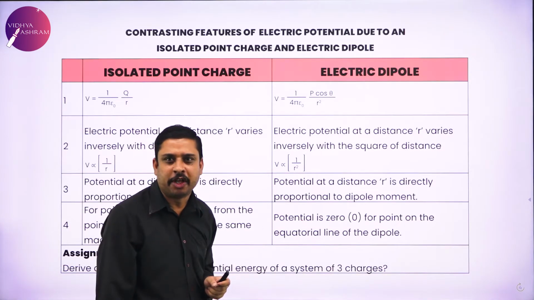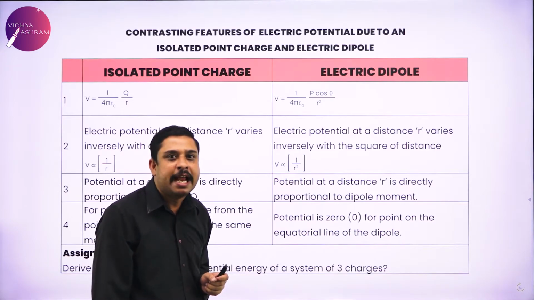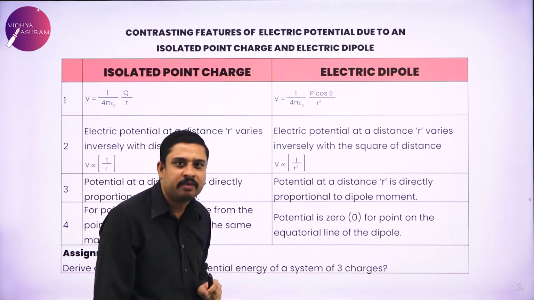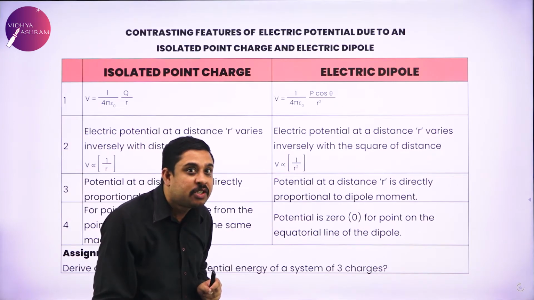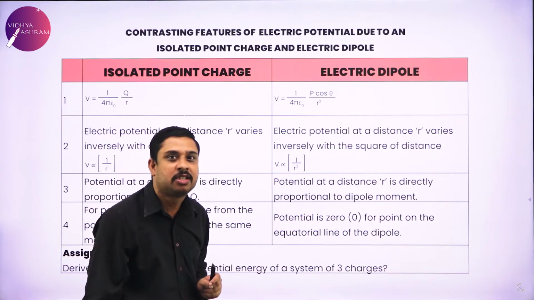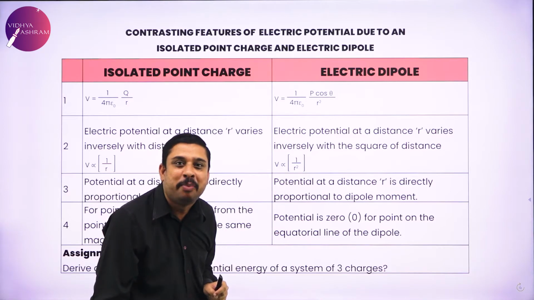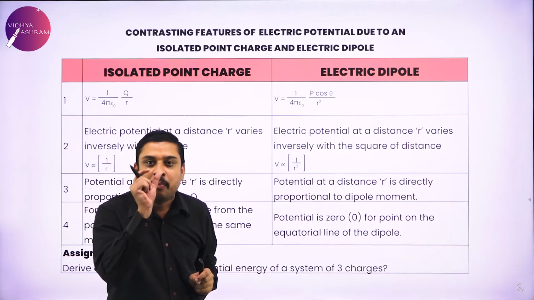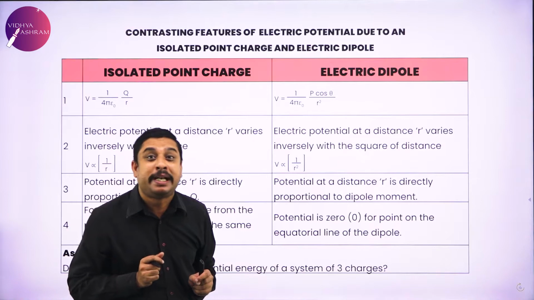Here is a bookwork for you. Pick up the expression for electric potential due to a dipole. I have already derived an expression for potential due to a point charge. And I want you all to do the comparison between them. What will you do? First, write down the potential at a point due to a dipole.